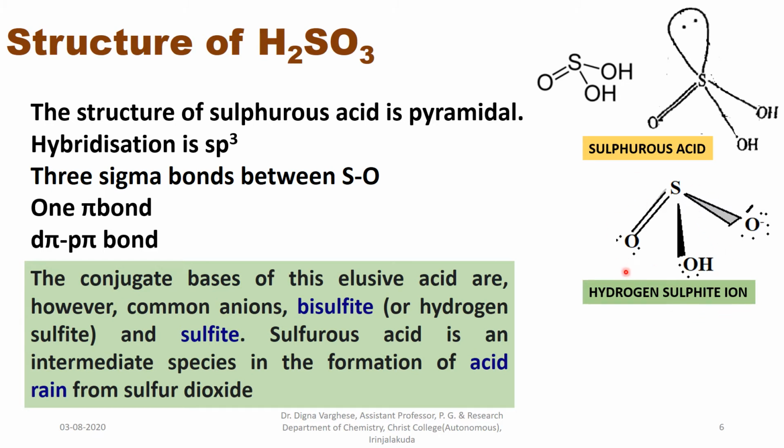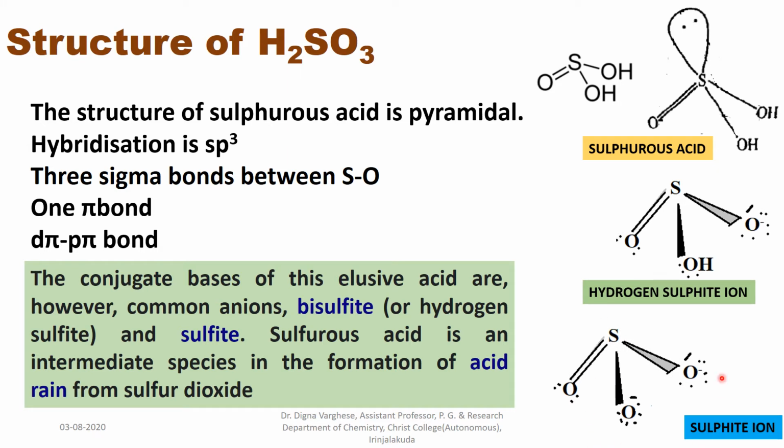The structure is shown here. Sulfurous acid is an intermediate species in the formation of acid rain from sulfur dioxide.